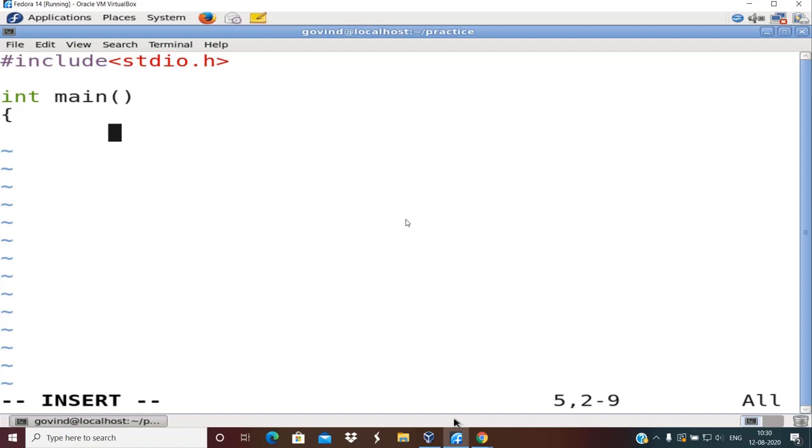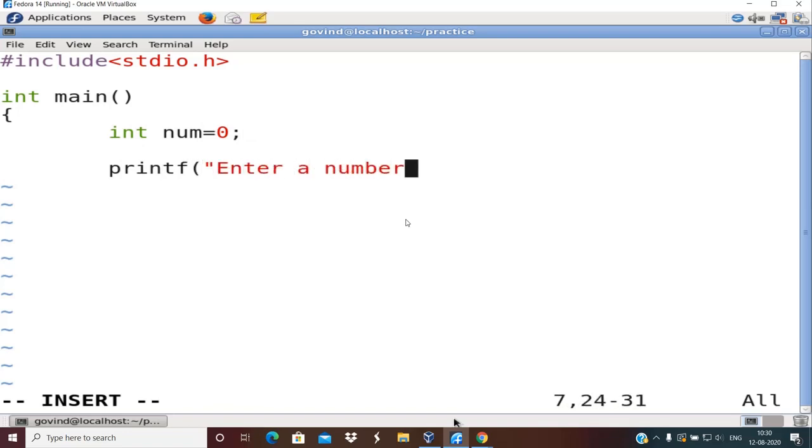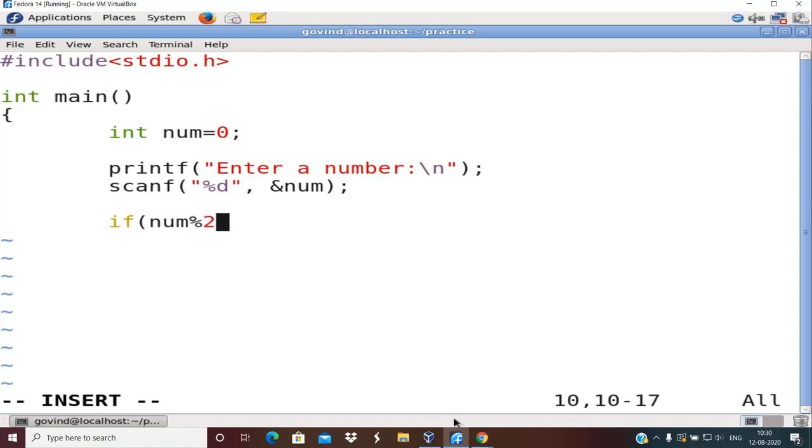Okay, I'll again go for entering that number, num equal to 0, printf, enter a number, \n, scanf, %d, ampersand num. Okay, so first I will check whether the number is divisible by 2.